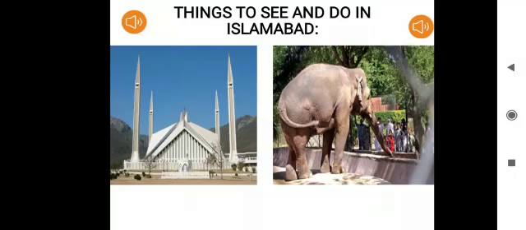The picture at your right is a picture of Islamabad Zoo. Islamabad Zoo is located at the foot of Margalla Hills, just like Margalla Hills are located at the foot of Himalayas.